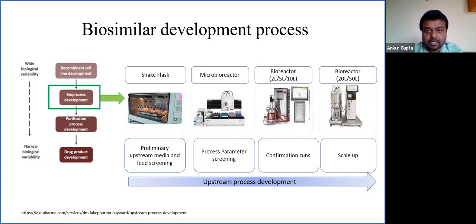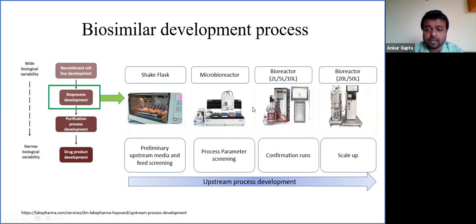That is basically done at the microbioreactor stage. The use of microbioreactors helps us save resources as well as time, because a lot of parameters and conditions can be screened at a time in a controlled environment. At this stage, we go for process parameter interaction, that is screening. That means a lot of process parameters are screened at a time to get an optimum process. Once this process is finalized, further confirmation runs are taken at lab scale bioreactors, of 2 liters, 5 liters or 10 liters depending upon availability.